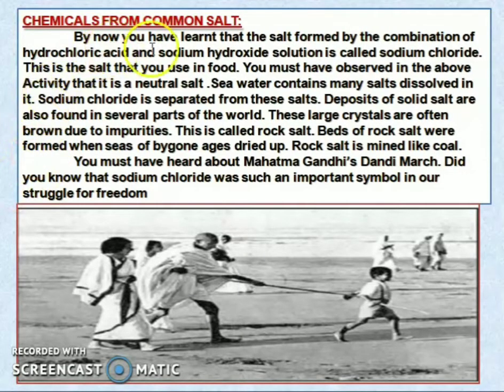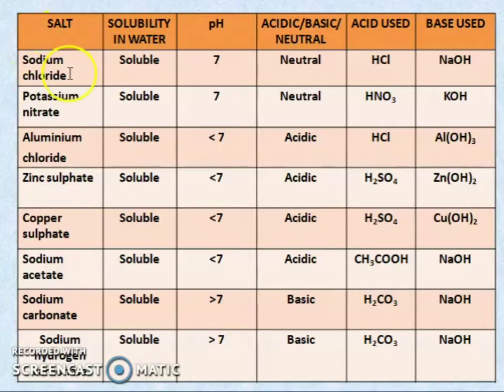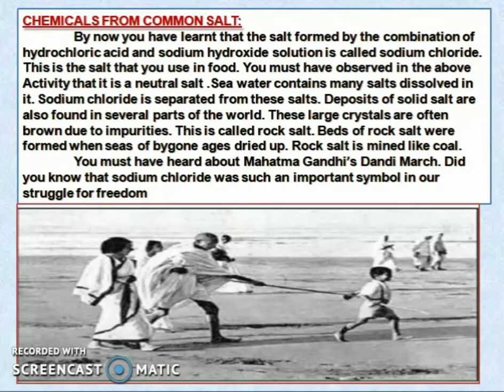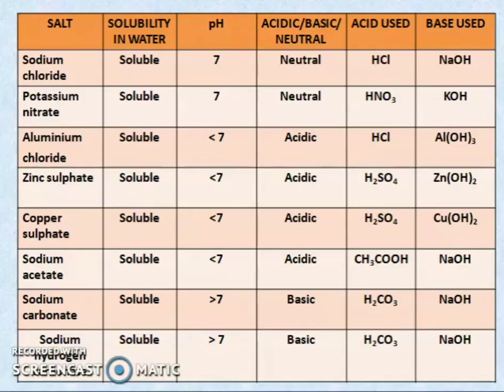Now the chemicals from the common salt. By now we have learned that the salt formed by the combination of hydrochloric acid and sodium hydroxide solution is called sodium chloride. So we have seen that sodium chloride is formed using an acid, hydrochloric acid, and sodium hydroxide. So this is the salt that we use in food. You must have observed in the above activity that it is a neutral salt. Why? Yes, it is neutral because the pH is 7.